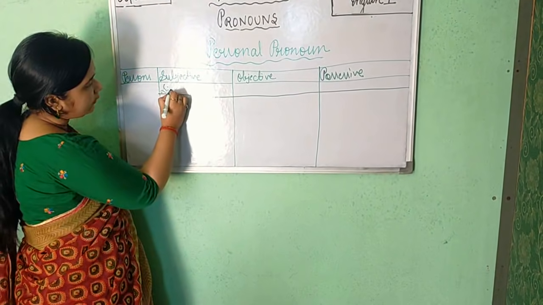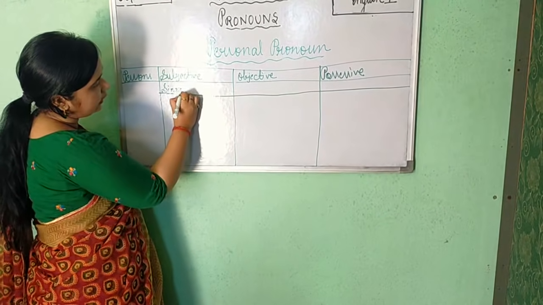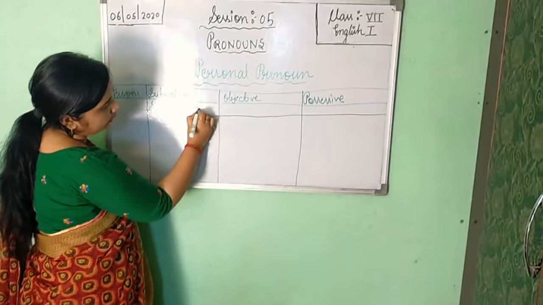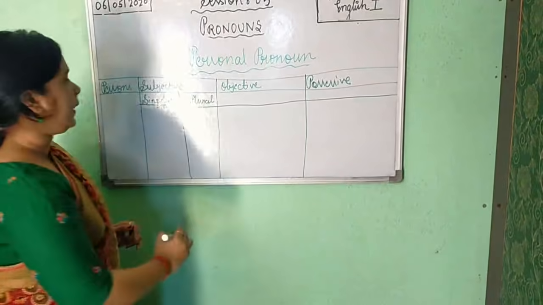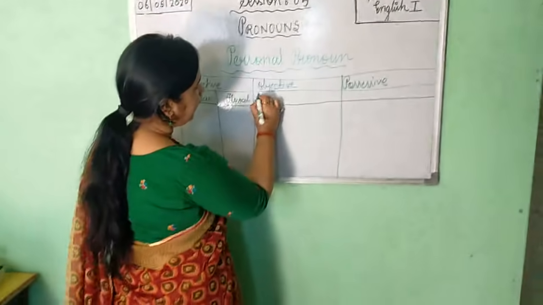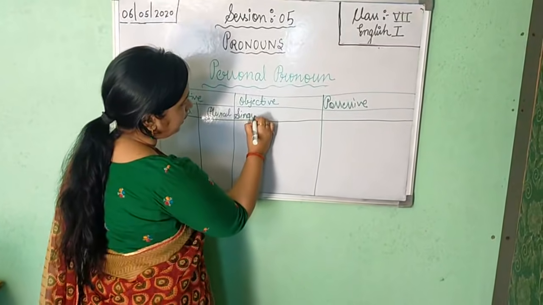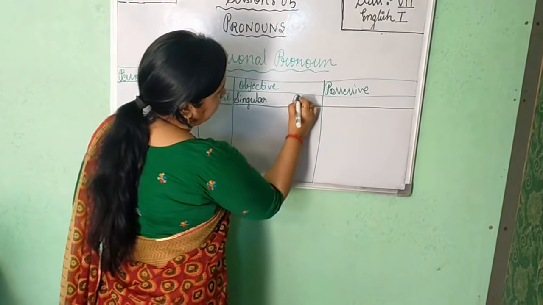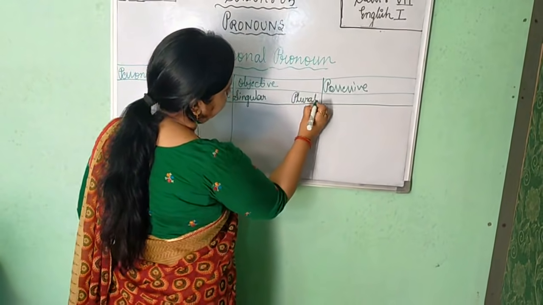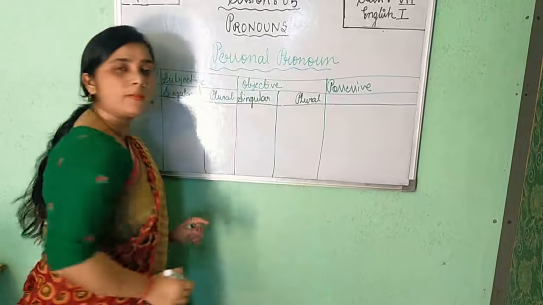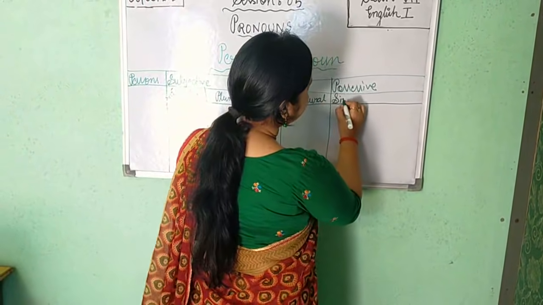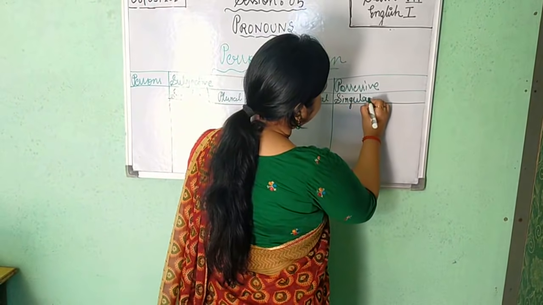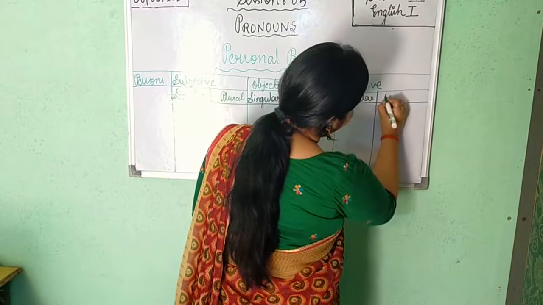Here you will divide into two parts: the first one is singular and the second one is your plural. Now in the third row again you will draw singular and plural.